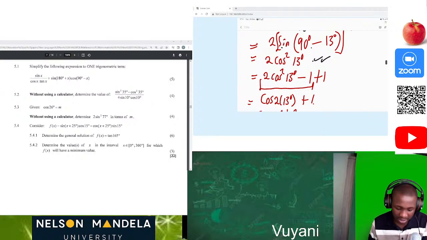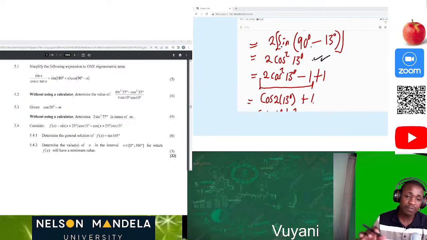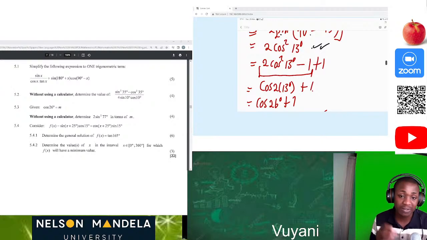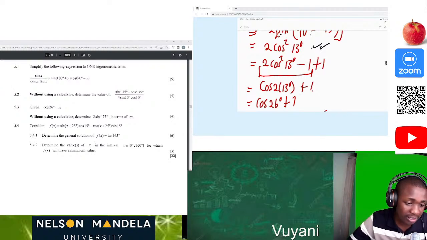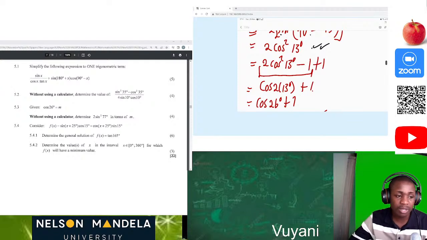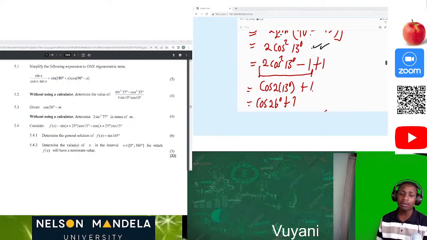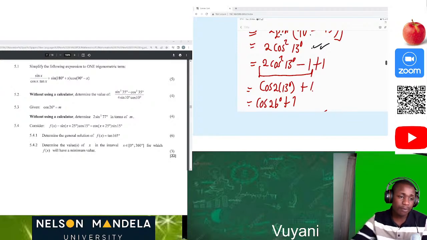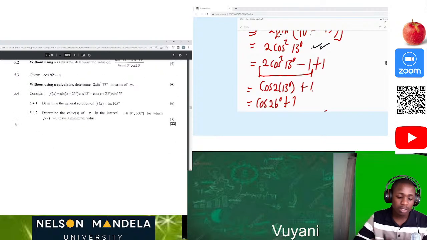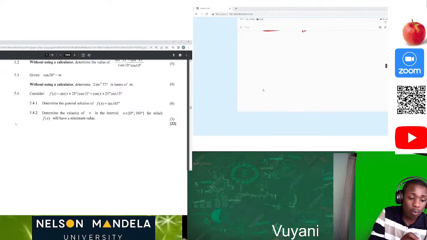Still, you're gonna get the correct answer fast, because bear in mind that you don't have time, but you have to solve according to the marks which are given. 4 marks, 4 minutes. Please make sure that you don't spend more time on one question. Now let's move forward, guys. Let's move forward to 5.4.